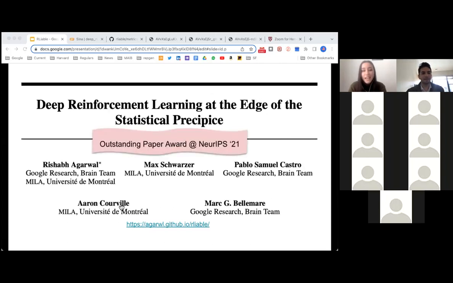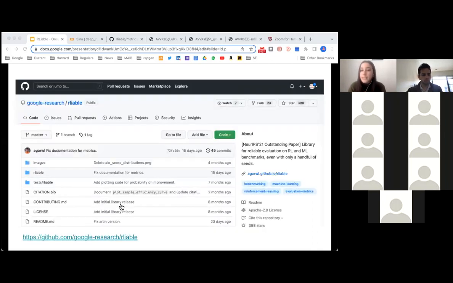Like you said, it won Outstanding Paper Award at NeurIPS 21. And there's also a GitHub repo associated with it that provides you with a Python library to use the tools that they introduced in this paper, which are really exciting, and we're going to talk about them today. So I just want to briefly walk through the paper, why the paper came about, and then dive into some of the methods as they're applicable to our research.